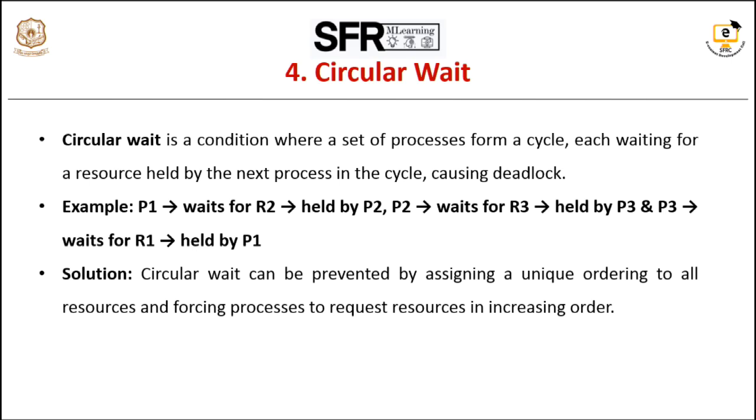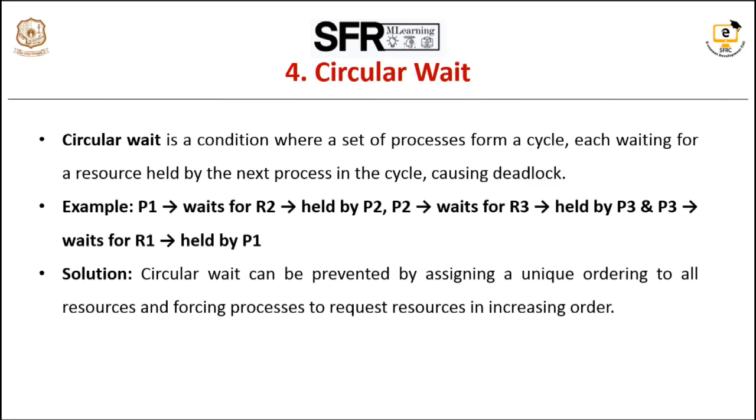The last condition is circular wait. It is a condition where a set of processes form a cycle, each waiting for a resource held by the next process in the cycle, causing deadlock. For example, P1 waits for R2 held by P2, P2 waits for R3 held by P3, and P3 waits for R1 held by P1. This forms a circular chain of waiting. So none of the processes can proceed, resulting in deadlock.